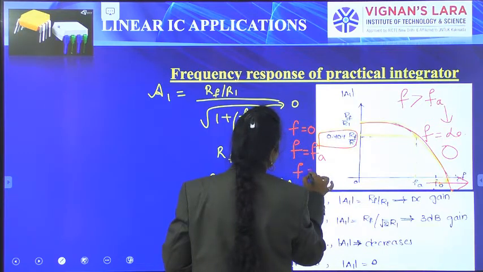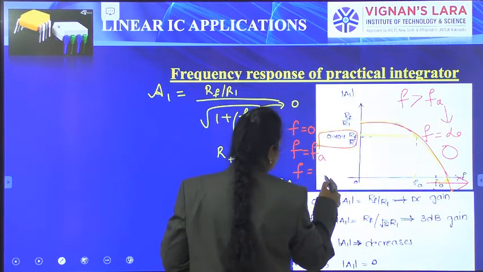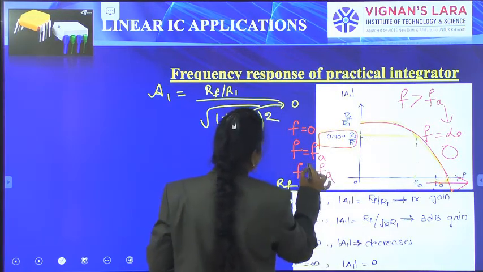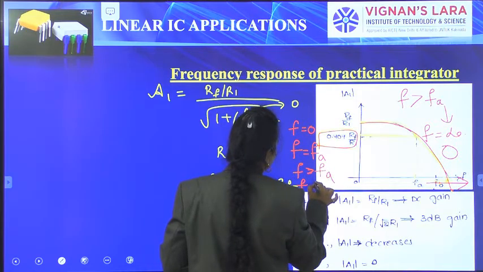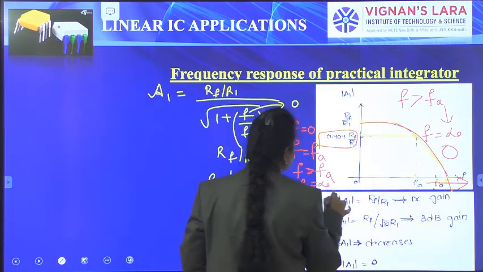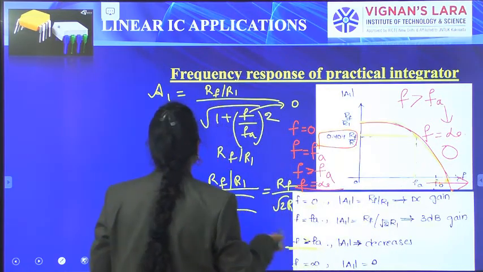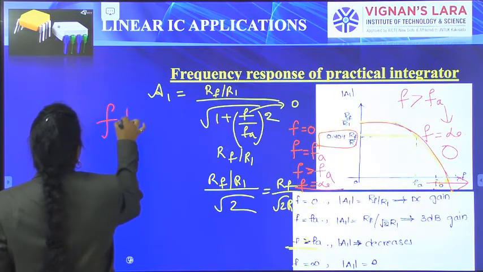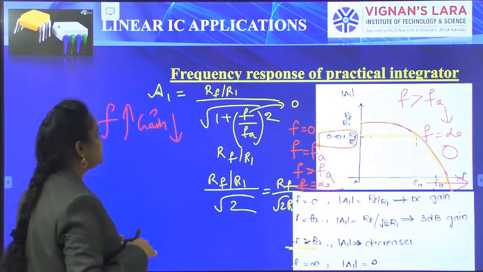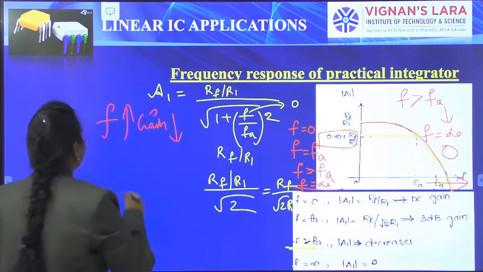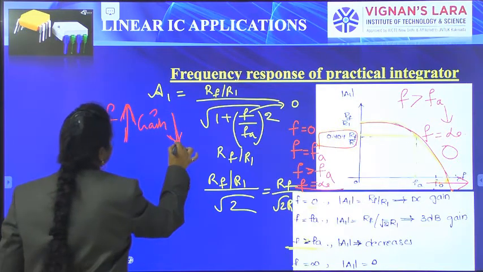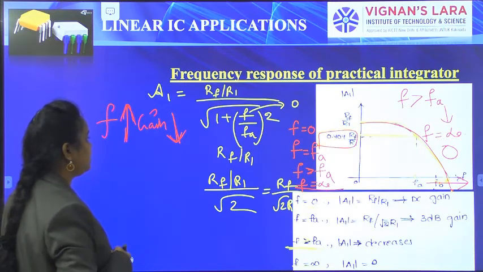If f is greater than FA, the gain will decrease somewhat. If f is equal to infinity, that means f has crossed to some level and f increases, the gain will decrease. That means if frequency increases, the gain will decrease. That means in a practical integrator, if frequency increases, the gain will decrease. That is the advantage of the practical integrator.